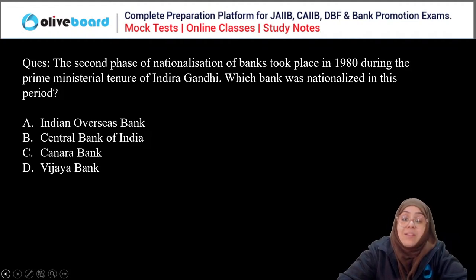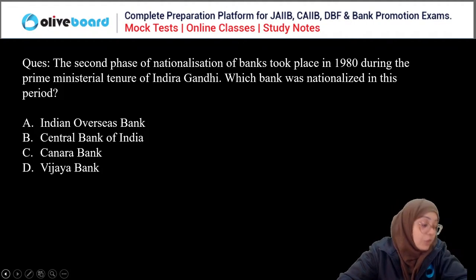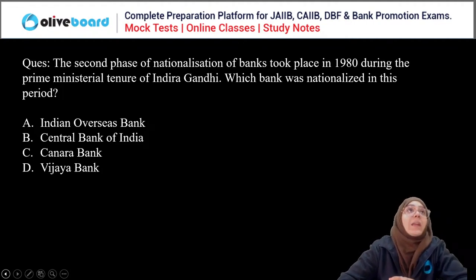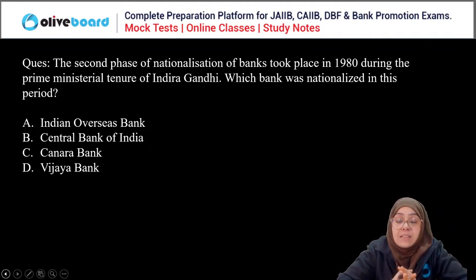The second phase of nationalization actually took place in the 1980s, so tell me which bank was nationalized in this period. Tell me completely about the second phase of nationalization.